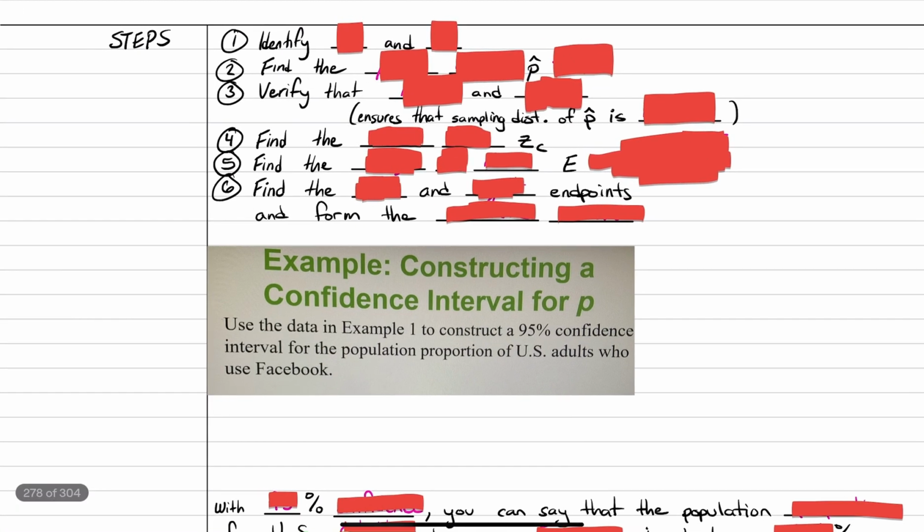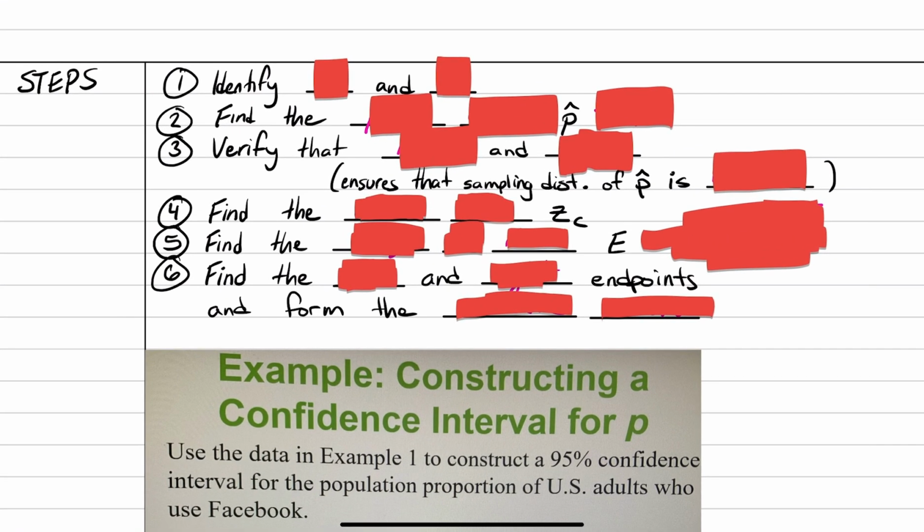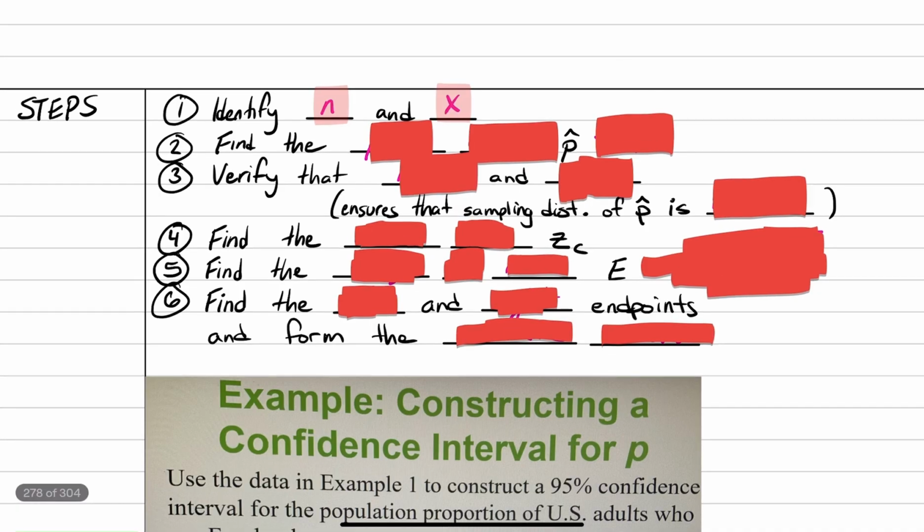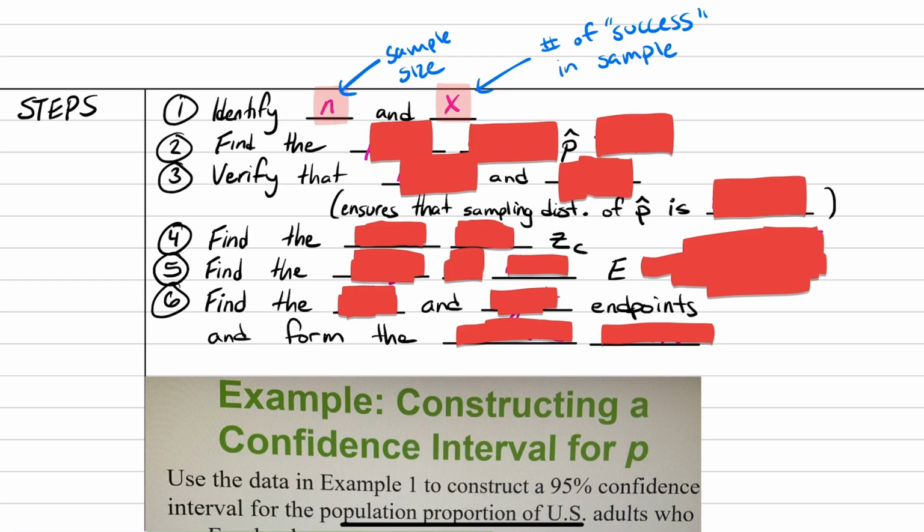Let's go over some quick steps. The first step is to identify your sample size and the number of successes in that sample size. So this is your sample size, and this is the number of successes. And I'm going to put this in quotes because success just depends on the problem that we're looking at, the context of it. Then once you do that, you're going to go ahead and find your point estimate, which is, again, the number of successes divided by the sample size.